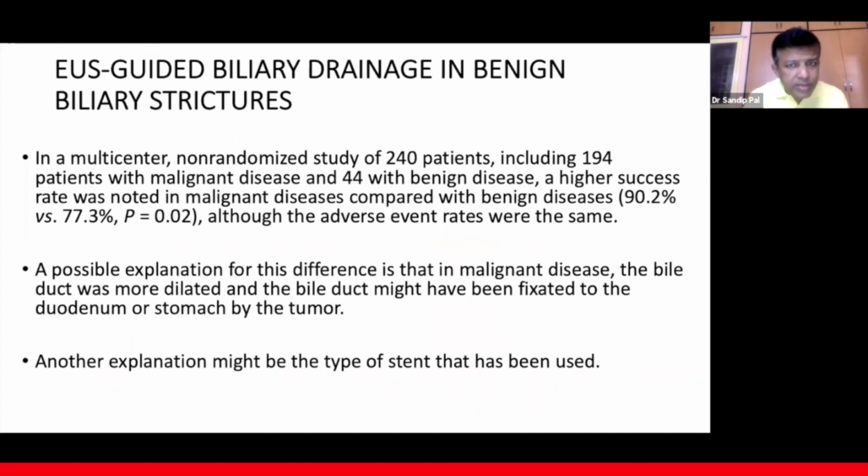So should we do US-guided biliary drainage in benign biliary strictures? In a multicenter, non-randomized study of 240 patients, including 194 patients with malignant disease and 44 with benign disease, a higher success rate was noted in malignant disease compared with benign disease. The reason being, in malignant disease, the bile duct is more dilated and the structures are relatively fixed when compared with benign disease. Another explanation might be the type of stent used: for malignant disease we always use a metal stent, whereas plastic stents are used for benign diseases. So in benign diseases it can still be done, but the technical success rate is better with malignant diseases.